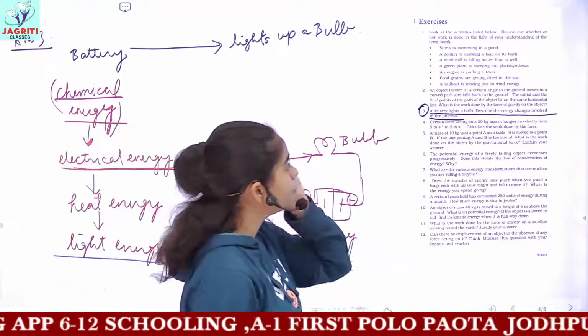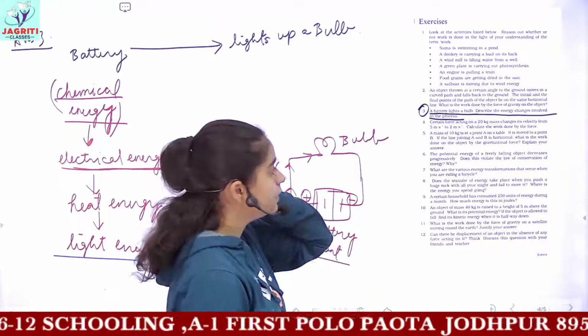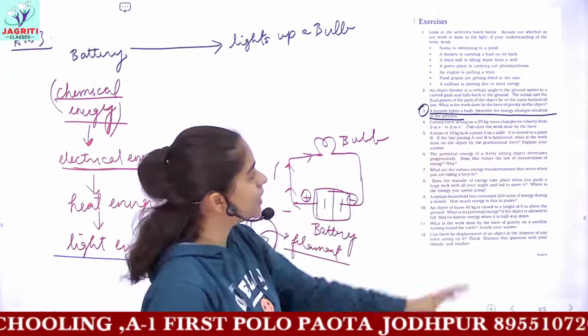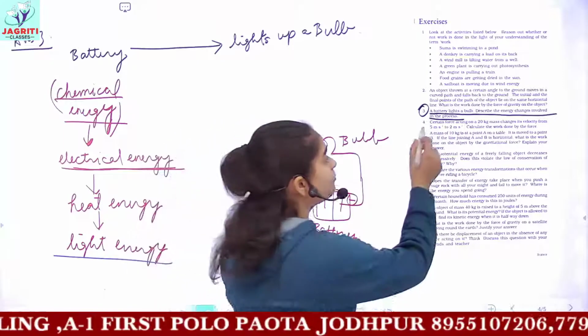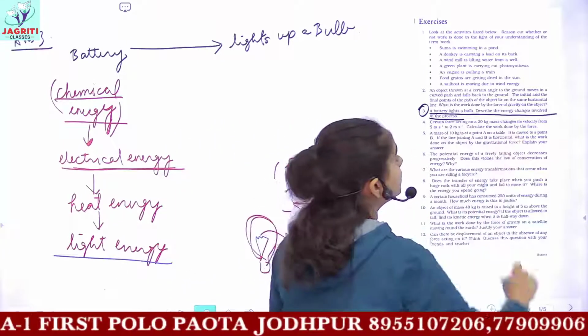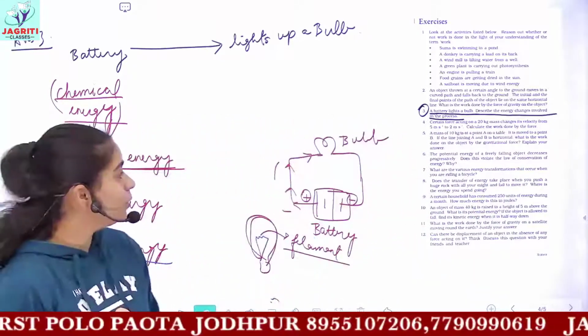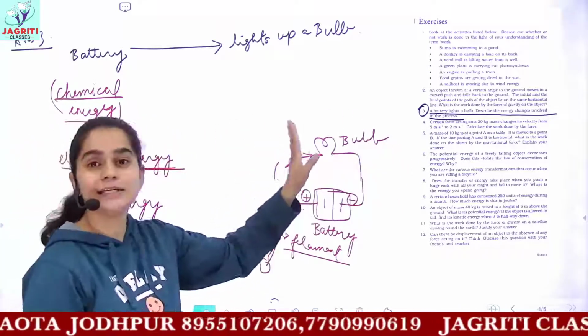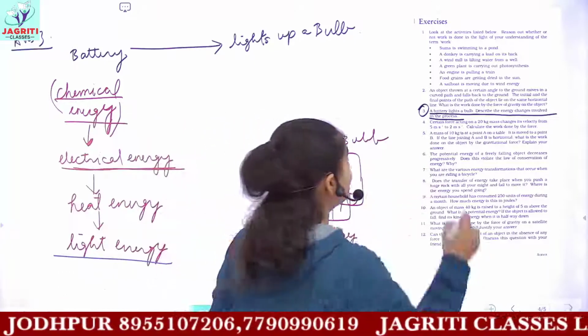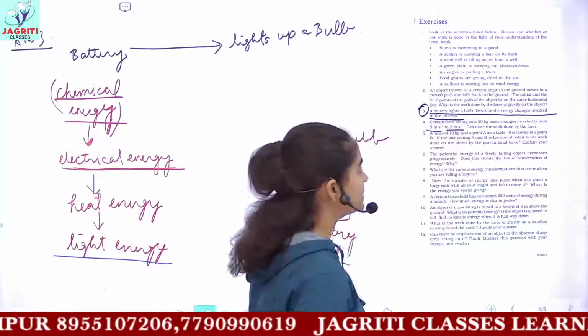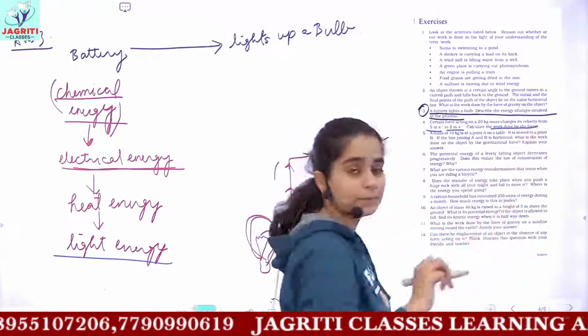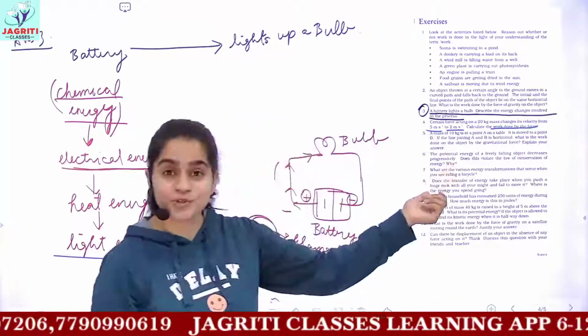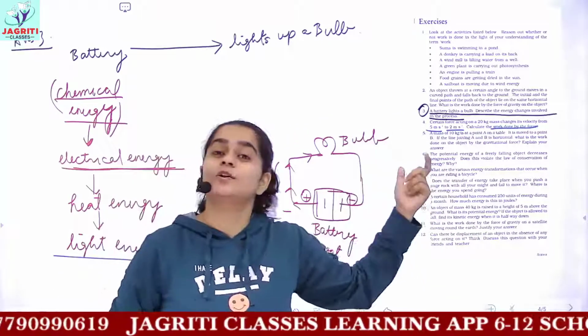Now you have the fourth question. A certain force acting on a 20 kg mass changes its velocity from 5 to 2. Calculate the work done by the force. You are given a mass of 20 kg, initial velocity is 5 meter per second, final velocity is 2 meter per second, and you have to calculate the work done. Now here, do not get confused. I told you this is not a question of work.